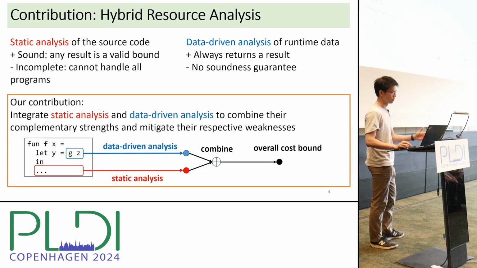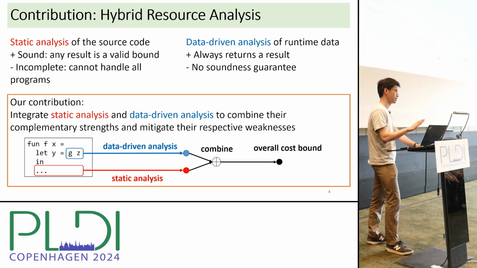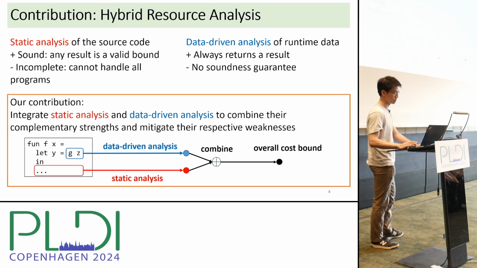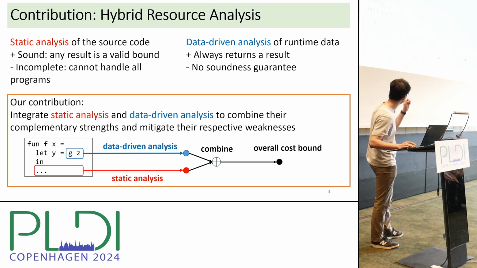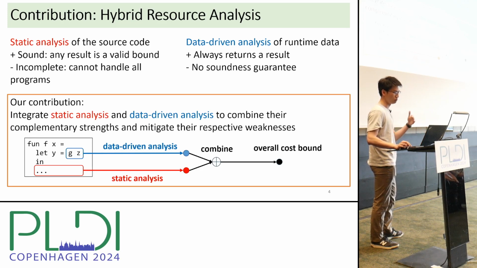Our contribution in this work is to integrate static analysis and data-driven analysis into a single framework called hybrid resource analysis to combine their complementary strengths and mitigate their respective weaknesses. In hybrid resource analysis, the user specifies which part of the source code should be analyzed by data-driven or static analysis. For example, the user may choose to run data-driven analysis on the helper function g on the slide because it cannot be handled by static analysis. We then perform these analyses on their respective code fragments and combine the inference results into an overall cost bound.